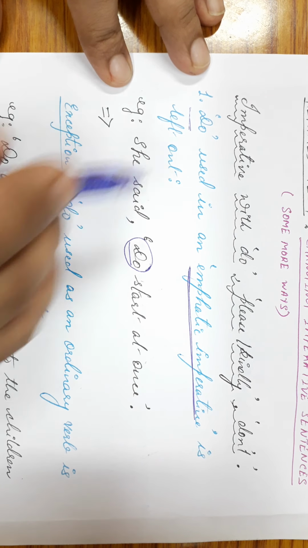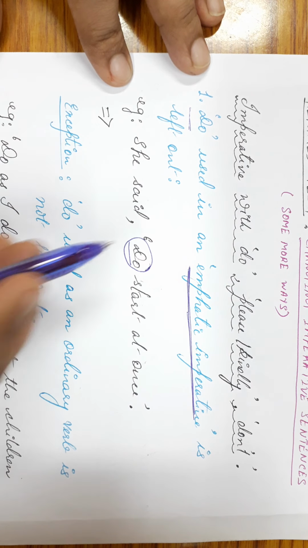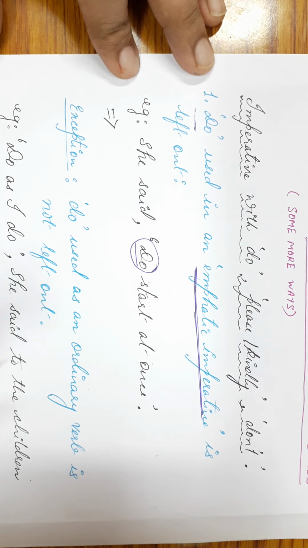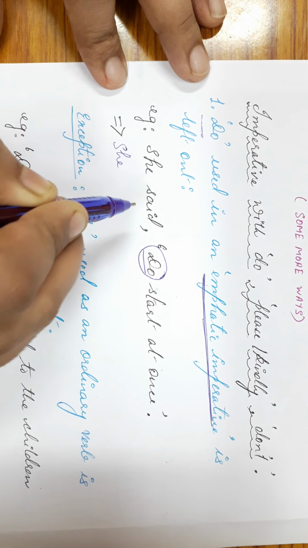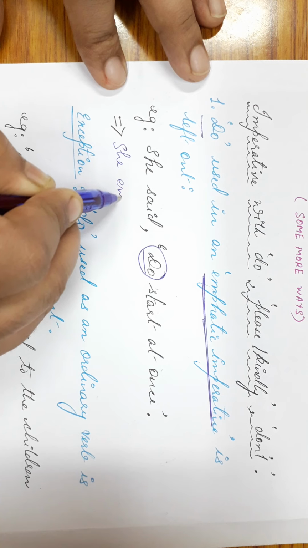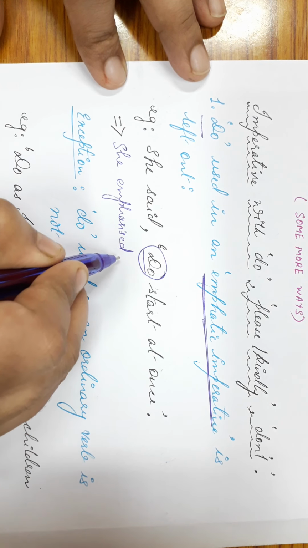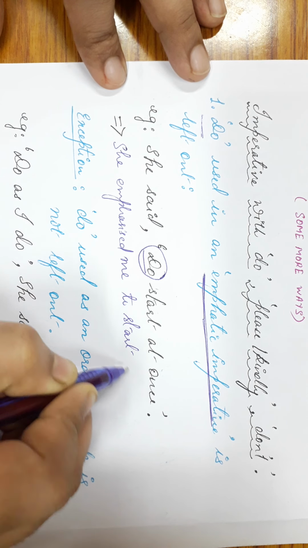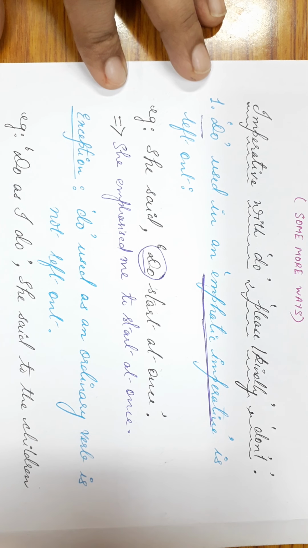Now when the verb do is used in this way, that is emphatic imperative, then how do we make the changes in the sentences when we convert this from direct speech into indirect speech? It simply becomes, she emphasized me to start at once. Okay?